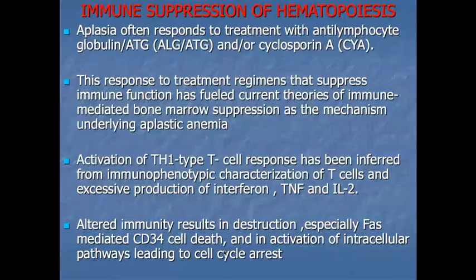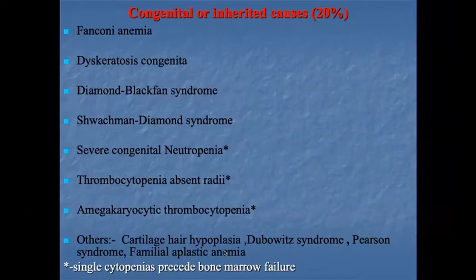CD34 positive cells. Now coming to the other type of aplastic anemia, comprising 20% of aplastic anemia. These are congenital and inherited forms. There are different types of this inherited aplastic anemia. The most common cause is Fanconi anemia.